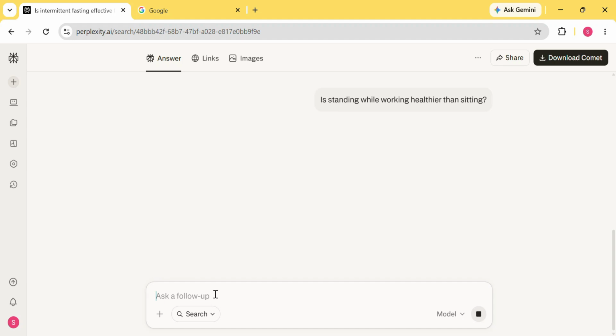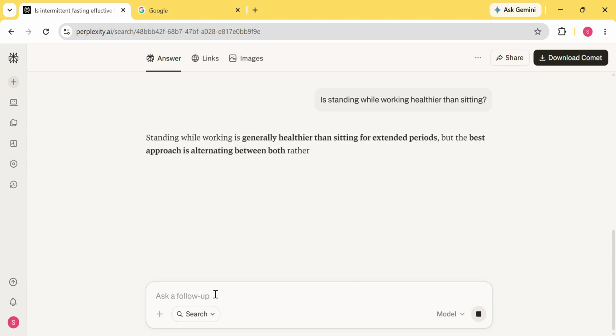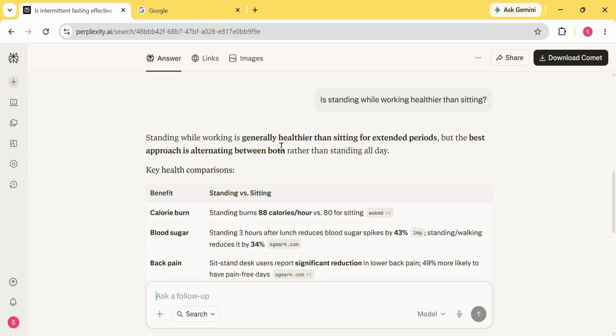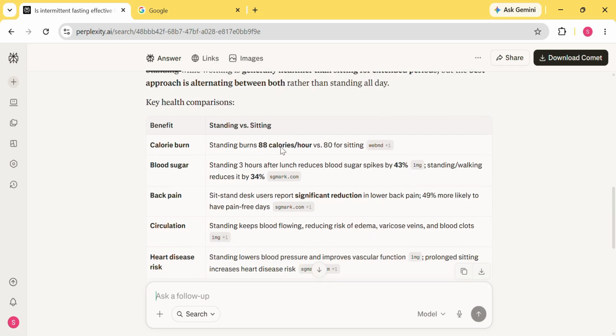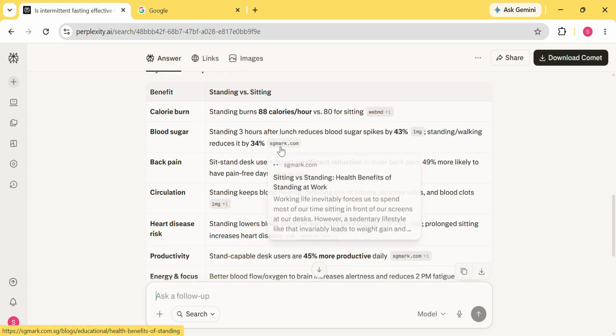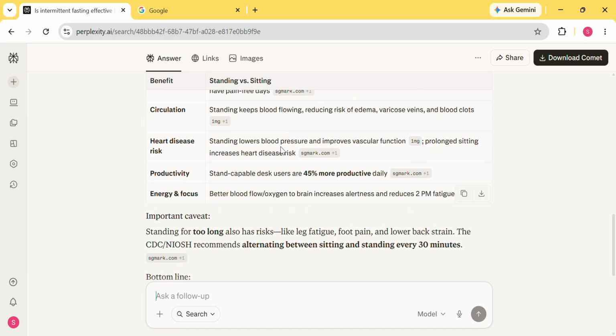One of the biggest advantages is transparency. I can see where the information comes from and verify the sources myself. Instead of just showing a list of links, Perplexity helps me evaluate the evidence quickly. That's especially useful when researching health, science, or other topics where accuracy matters.